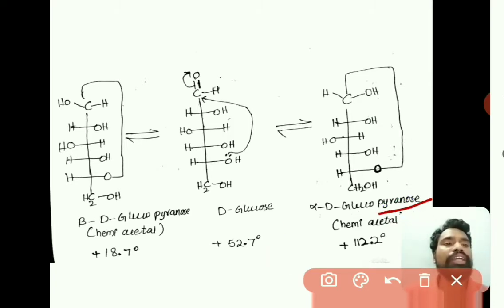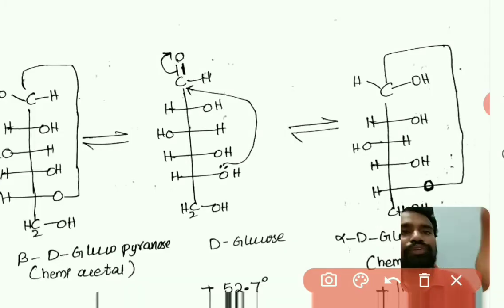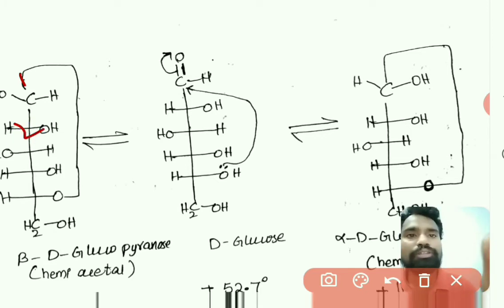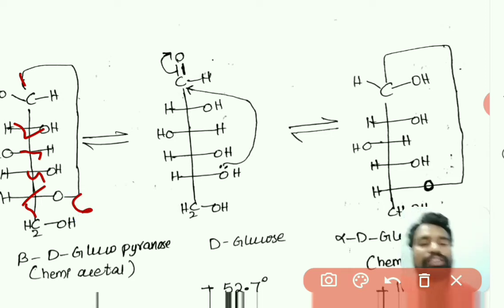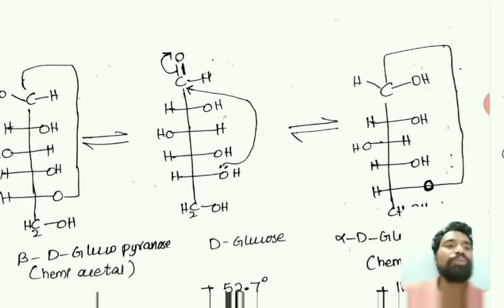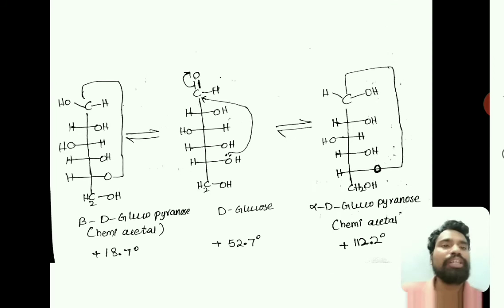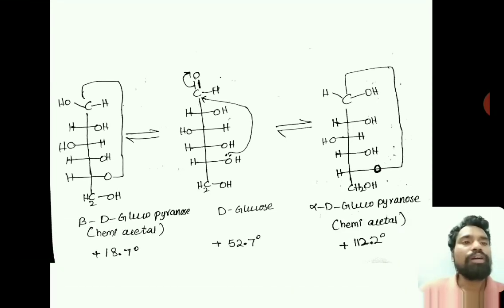So why are we calling it a pyranose? Pyranose is for a 6 membered ring, right. This is first carbon, second carbon, third, fourth, fifth carbon and one oxygen, right. So here the ring formation takes place between the first carbon and the fifth carbon oxygen, so that 5 carbons and one oxygen are there. So it means a 6 membered ring is formed, so that's why these are called pyranoses.